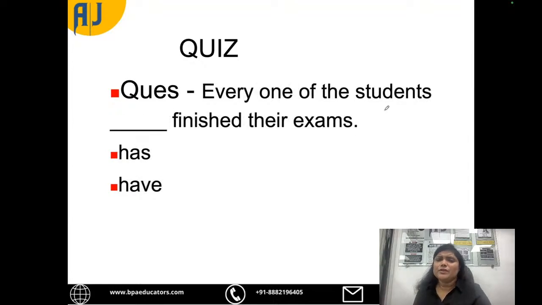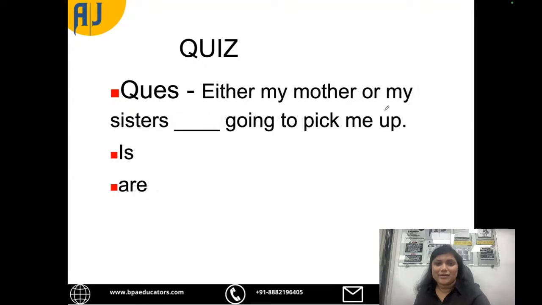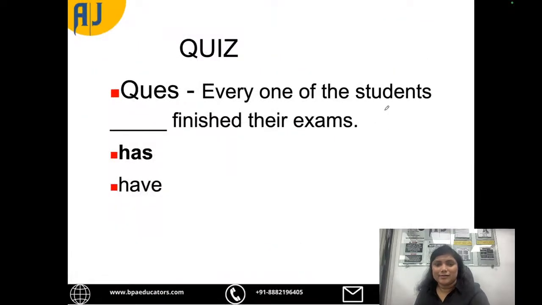Next, every one of the students dash finished their exam. Has finished, have finished. Every one of the students has finished their exam. Every one of the students have finished their exams. Has.